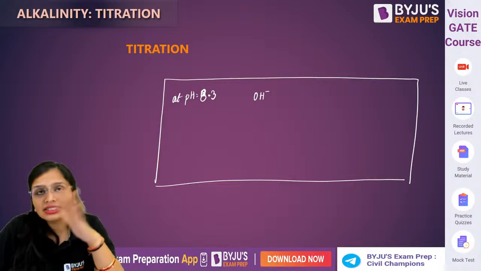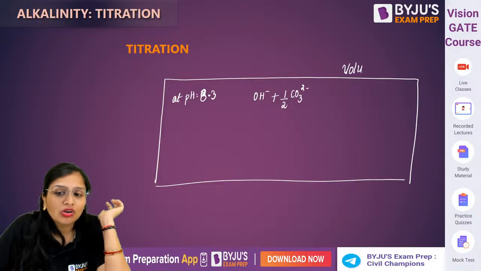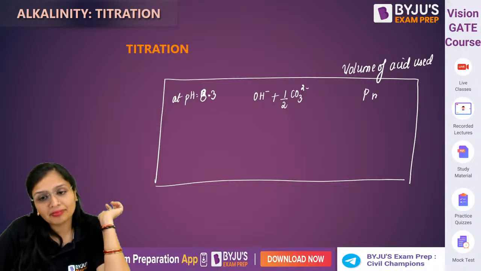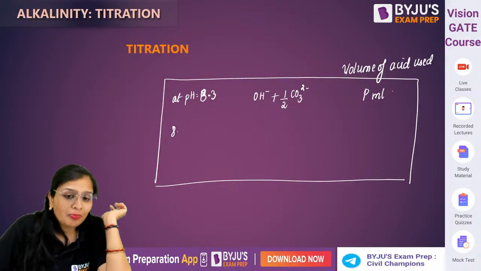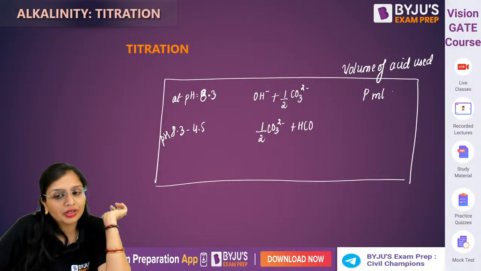Caustic alkalinity is completely neutralized and carbonate, half of it is neutralized. And how much acid is used? Volume of acid used is P ml.